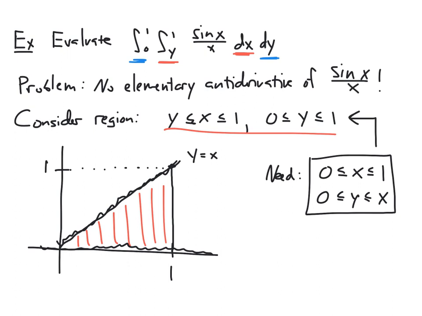It's just that we've switched which variable is set between two constant values and which variable is bounded by a function of that second variable. And so this allows us to rewrite our iterated integral in terms of the other iterated integral where we integrate y first.